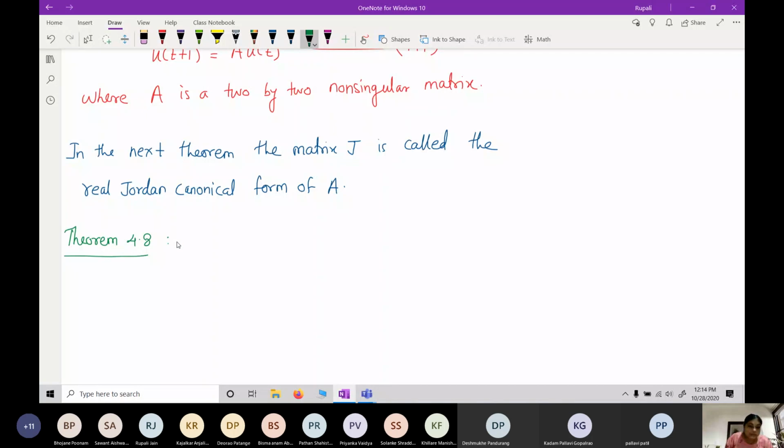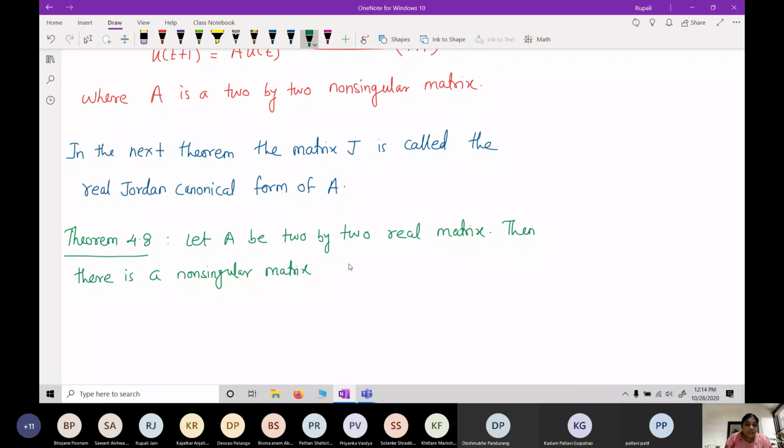This theorem says that let A be a 2 by 2 real matrix, meaning all entries are real, then there is a non-singular matrix P so that A = P J P inverse, where